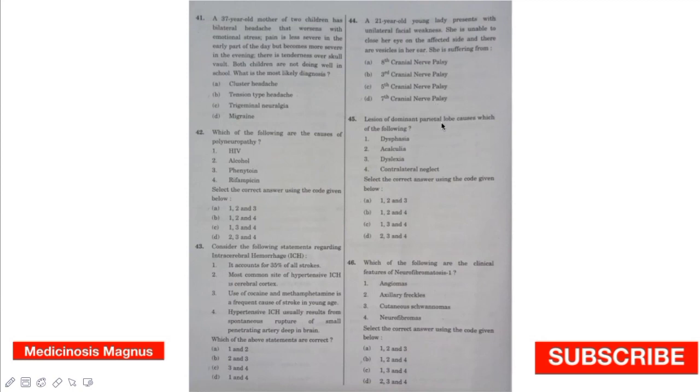Lesions of the dominant parietal lobe cause which of the following? Dysphagia, acalculia, dyslexia is true. Contralateral neglect is not seen. This is usually seen in the non-dominant parietal lobe.